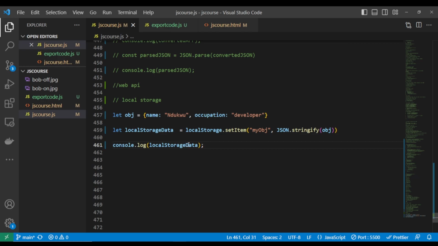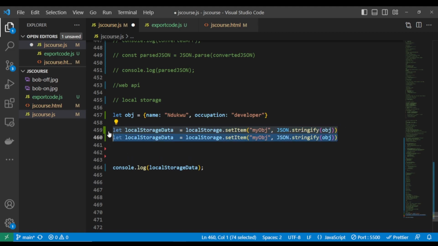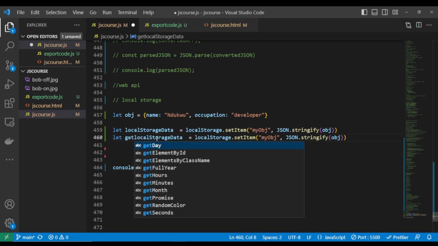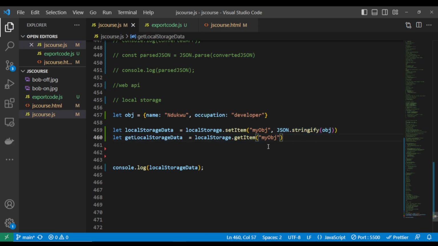And how do we do this? There's a way to have access to it. That's localStorage.getItem. Let's copy this down and call it get local storage data. You use localStorage.getItem. It accepts only one parameter, and that parameter is just the name, the key of the local storage you have stored.